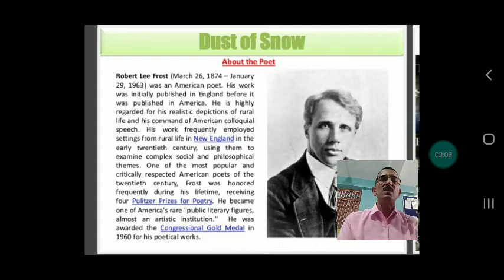One of the most popular and critically respected American poets of the 20th century he is. He has already got 4 Pulitzer Prizes for poetry, and he was also honored by then President of America John F. Kennedy. He was one of the rarest public literary figures born in America and became famous all over the world. He was awarded the Congressional Gold Medal in 1960 for his poetry work.